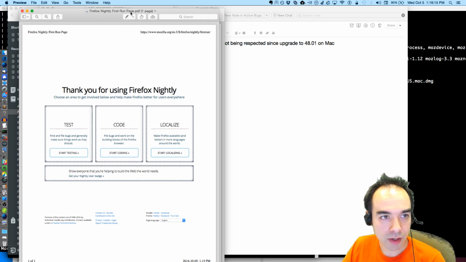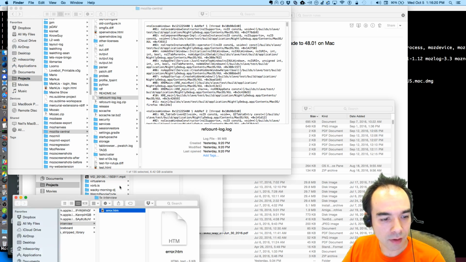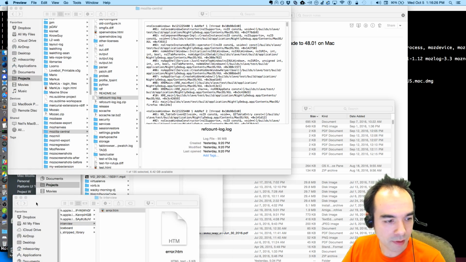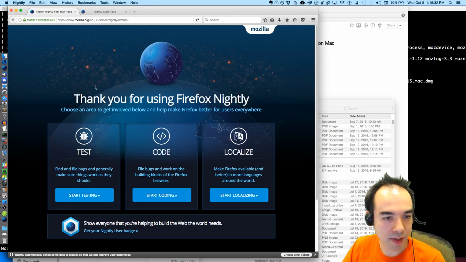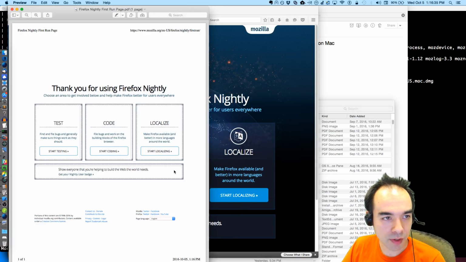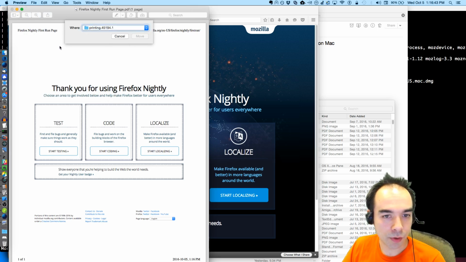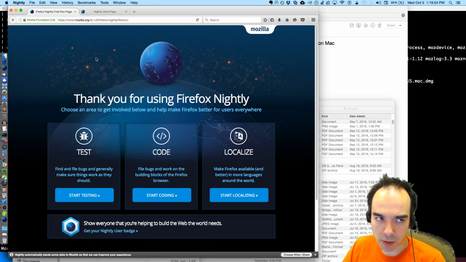Firefox only first run page. Is it possible that it's not overwriting a file? Where is this PDF being saved to? Maybe I'm opening up the old one? Is that possible? Let's find out. Whenever I say open PDF in preview, where is it putting it? No, it's some temporary directory. And this was the one that was printed just a couple minutes ago. So now it's broken.